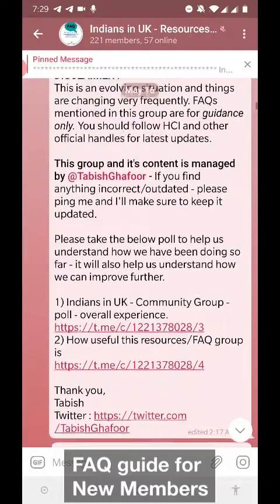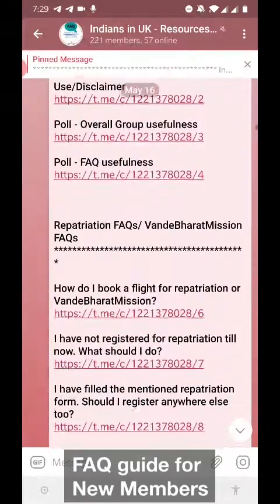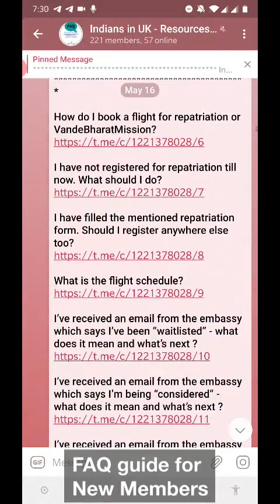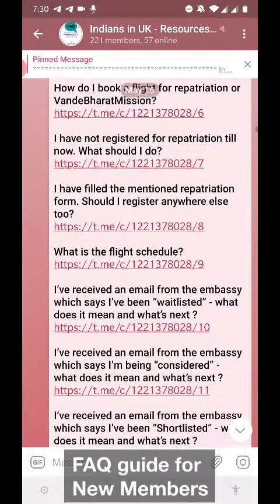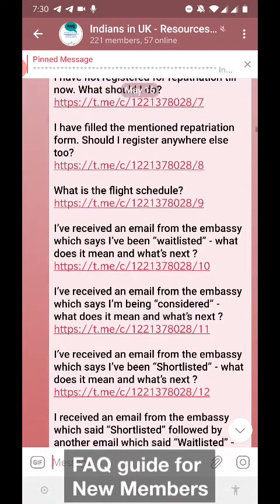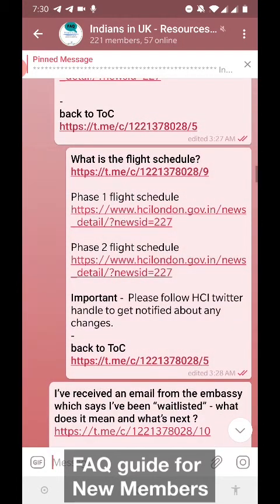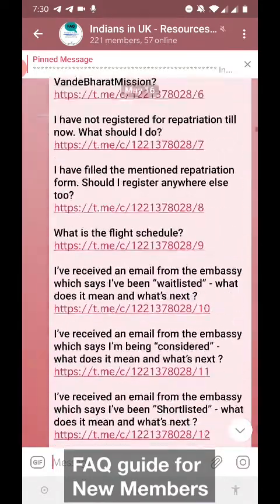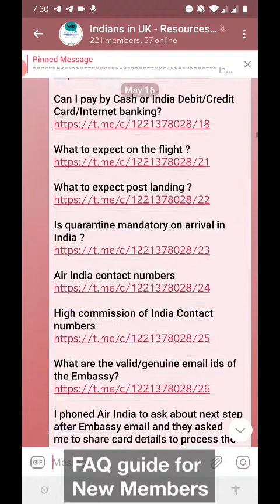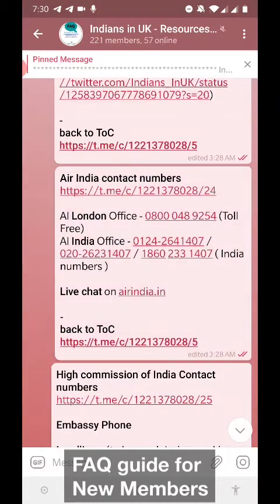Now for new members, what they can do is they can use the table of contents here and see whether or not their question is already answered. So for example, if I want to know about the flight schedule, then I have flight schedule mentioned here. I can go here and read up about the flight schedule, and once I'm done reading, I can go back to the table of contents. Likewise, if I want to know about the Air India contact number, then I click here, I go to the Air India contact numbers answer block, and then I read up, and then I come back.